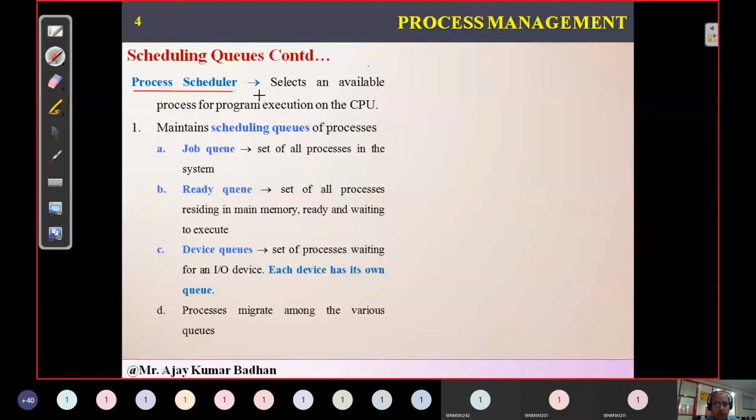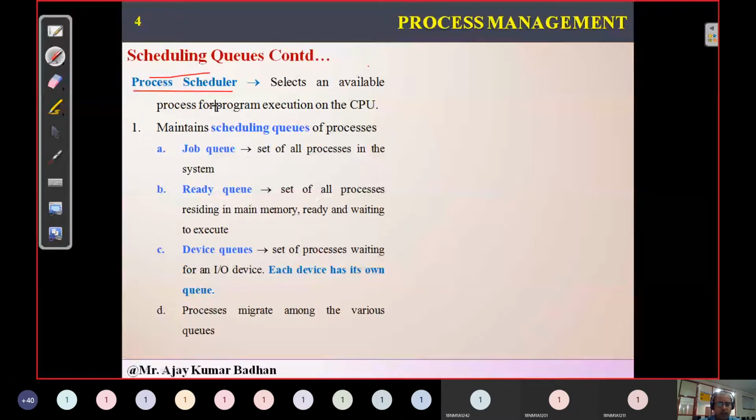There will be multiple processes generated in our system. To make sure that these processes do not conflict with each other for different resources or for the CPU, we have this concept called process schedulers. Now, for these process schedulers to maintain these processes, we definitely require certain queues.